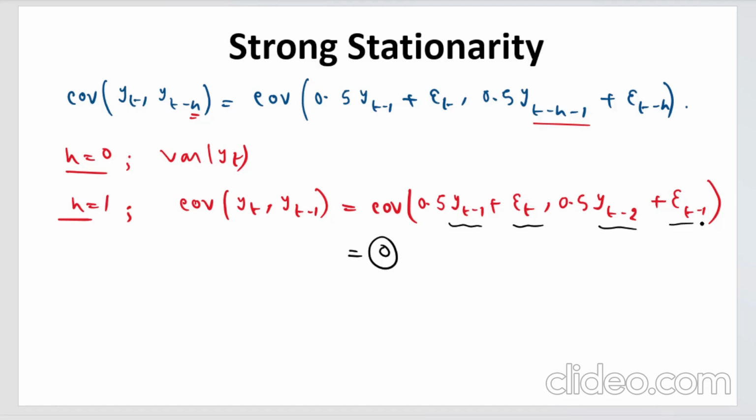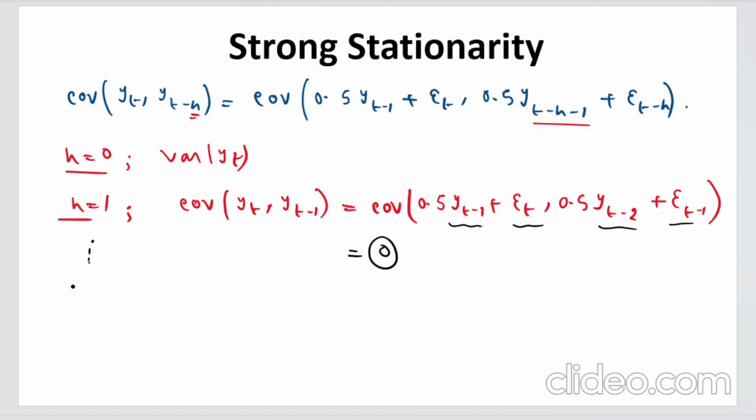Again, epsilon t minus 1, they are independent, no correlation. If the time points are matching, then you can find it in terms of variance, right? But here there is no common time point, so the covariance is simply 0.